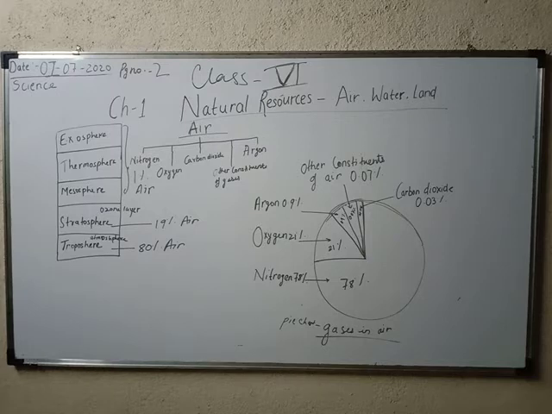Now you can see that the air is a mixture of several gases and is the chief constituent of Earth's atmosphere. Besides these gases, air also contains water vapor and dust particles. Yes, that we already discussed, that along with the gases, air also consists of dust particles and water vapors. From where do water vapors come out?